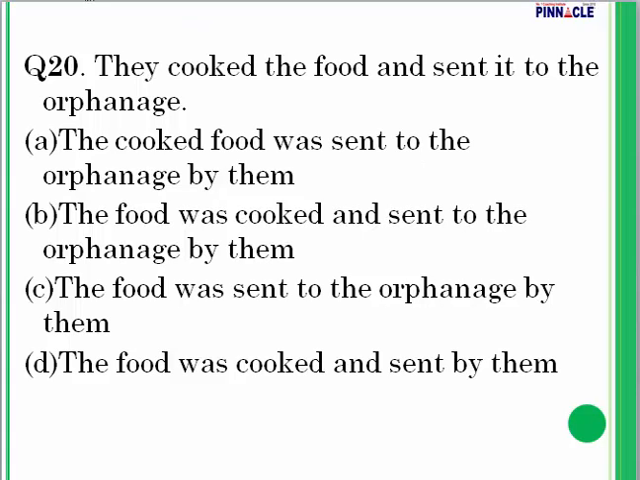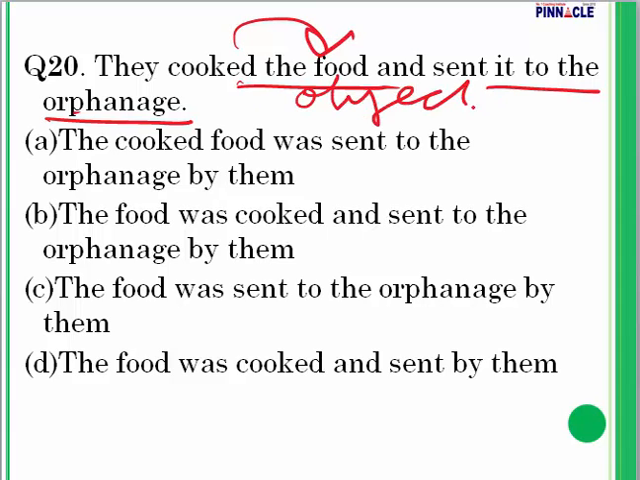Question number 20. They cooked the food and sent it to the orphanage. This is the last one to be done in active and passive. Okay, they cooked what? Cooked the food and sent it to the orphanage. So the food is my object here, which will become the subject. The food cooked was sent to the orphanage by them.